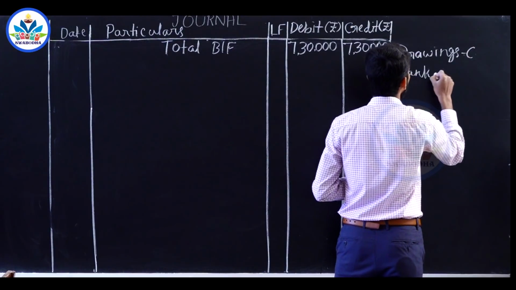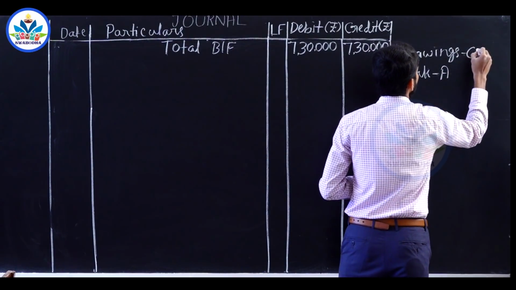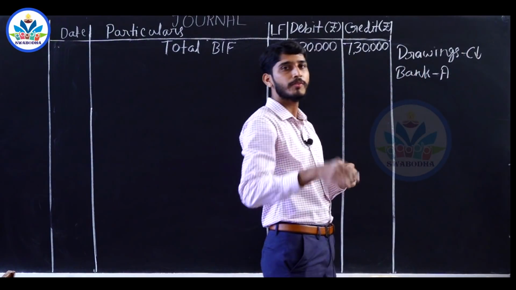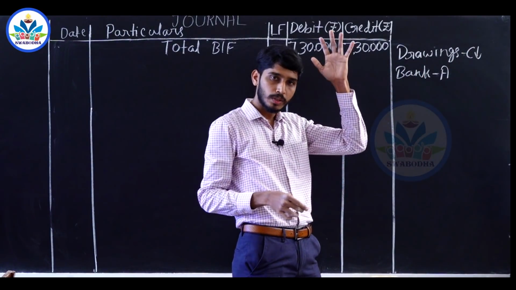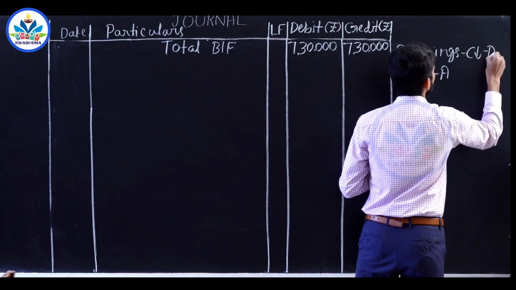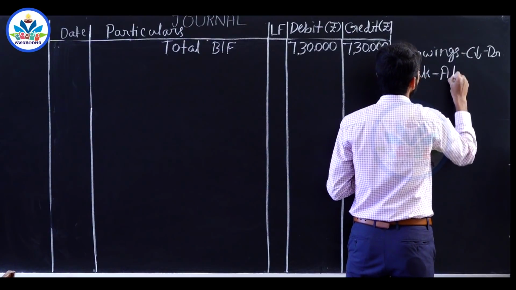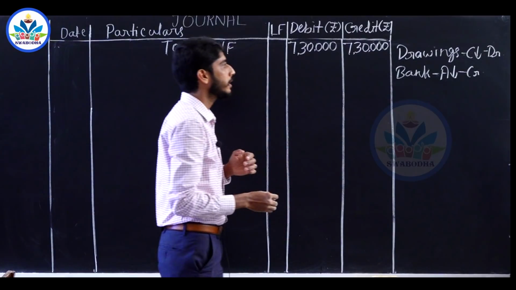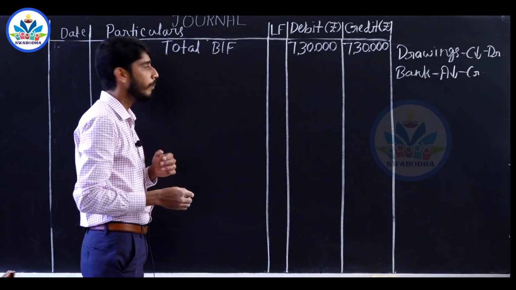Drawings is a part of capital, bank is an asset. Capital value reduces. You are taking back the amount of capital that you have invested. To that extent, capital value reduces, so it has to be debited. Bank balance reduces, decrease in an asset has to be credited.